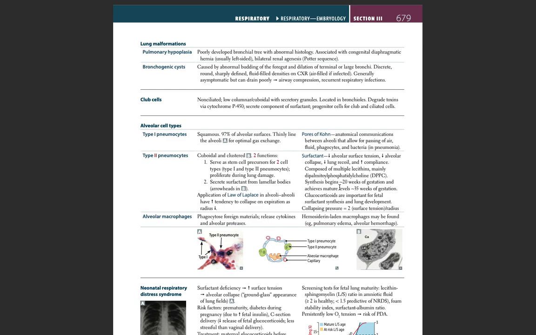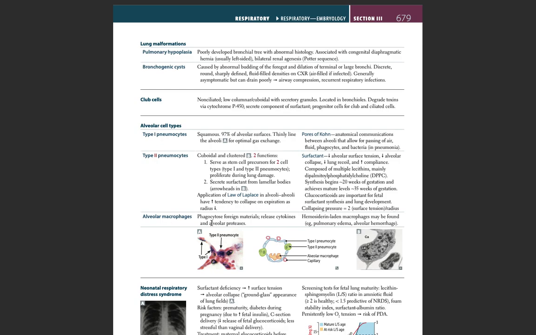Synthesis begins at approximately 20 weeks of gestation and achieves mature levels at 35 weeks of gestation. Glucocorticoids are important for fetal surfactant synthesis and lung development. Collapsing pressure is equal to 2 times surface tension divided by radius.